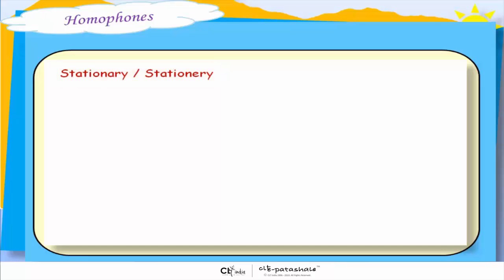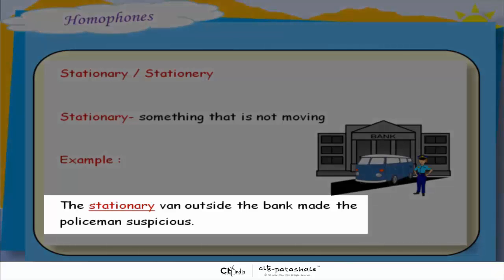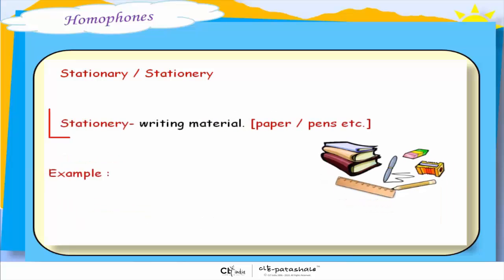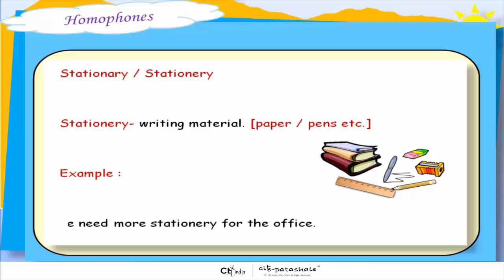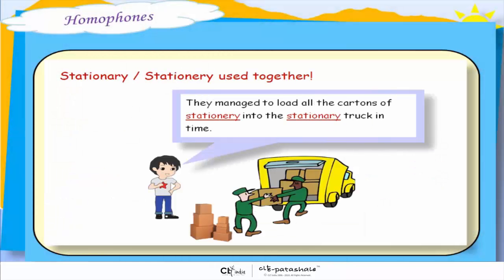Stationary and stationery. Stationary, when spelt with an A, means something that is not moving. For example, the stationary van outside the bank made the policeman suspicious. Stationery, when written with an E, means writing material, paper, pens, etc. For example, we need more stationery for the office. Let's use them together. They managed to load all the cartons of stationery into the stationary truck in time.